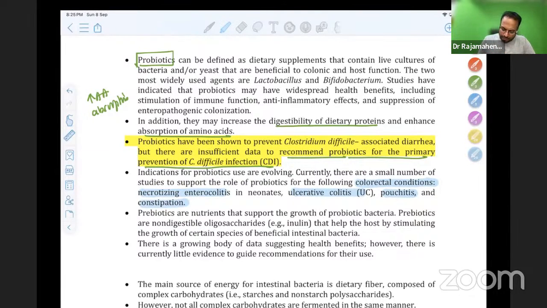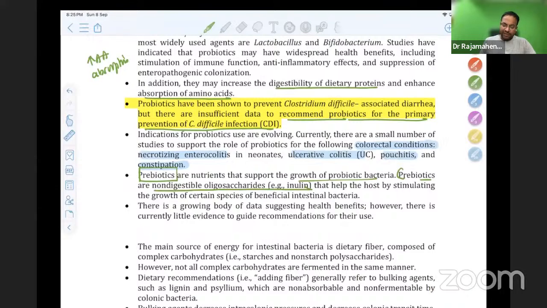What are prebiotics? Prebiotics are nutrients that support the growth of probiotic bacteria. Prebiotics are non-digestible oligosaccharides like inulin that help the host by stimulating growth of certain beneficial bacteria. So good bacteria growth is promoted by prebiotics. There is growing data to suggest health benefits. However, there is little evidence to guide recommendations for regular use.